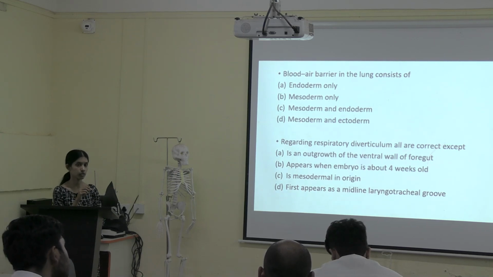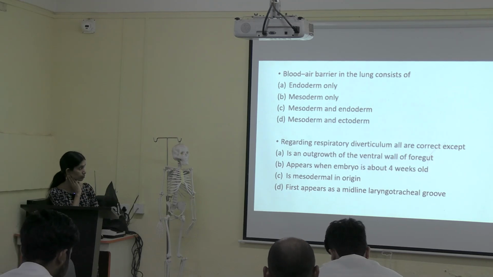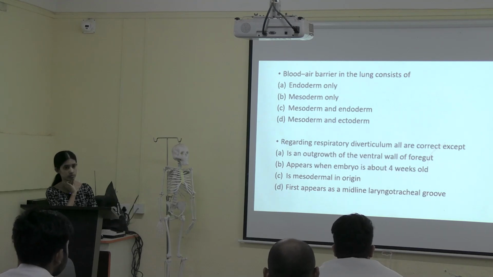That median diverticulum should be present on one aspect, right? Either on ventral aspect or dorsal aspect, or in the anterior or posterior aspect. So that might be the ventral aspect. Any other answers?